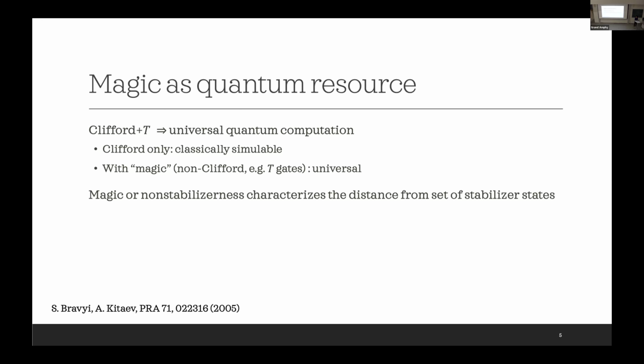So magic is a quantum resource that allows us to achieve universal quantum computation, and it goes beyond entanglement, because Clifford circuits can be highly entangled, but this is not enough, and we need magic to achieve universality. Also, because Clifford circuits can only prepare stabilizer states, magic, also known as nonstabilizerness, characterizes the distance from the set of stabilizer states.